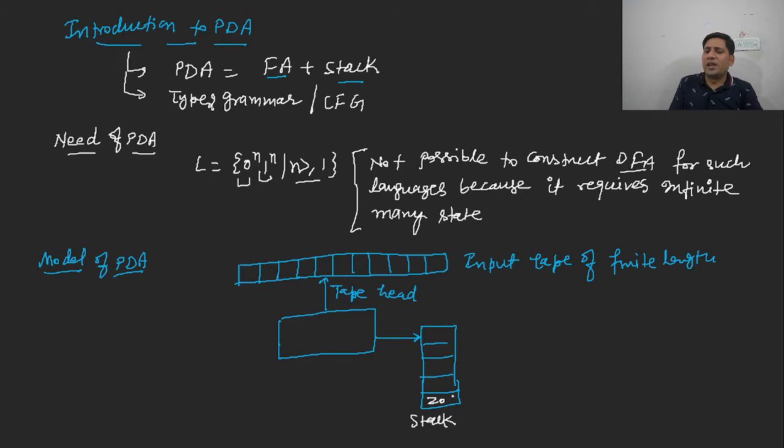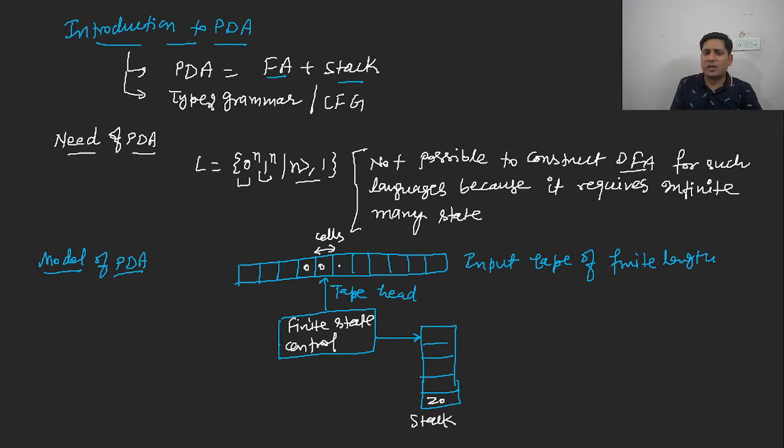It is representing the initial push down symbol in the stack, and say this is the input tape which is divided into different cells, and this is the tape head, and it is unidirectional in nature, as you are aware. This is known as the finite state control. It is similar to the finite automata. It reads the input from the input tape.